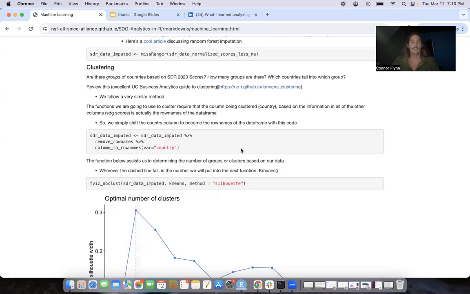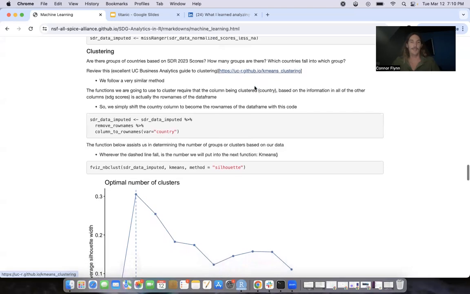So now let's look at clustering. Are there groups of countries based on SDR 2023 scores? How many groups are there? Which countries fall into which group? And we have a link to an excellent guide on k-means clustering if you really want to get into the methods of how we cluster and what the math looks like. But we're going to follow a similar method to them and use k-means clustering.